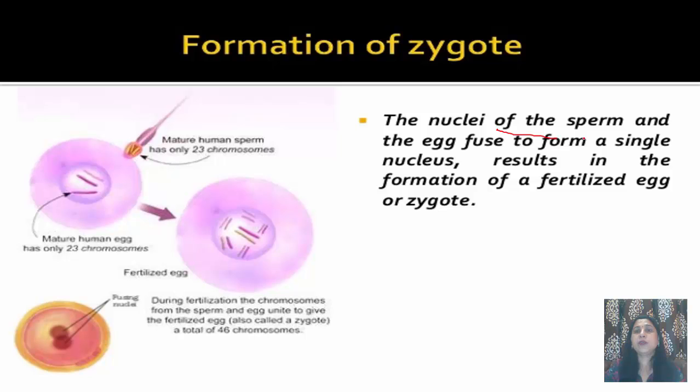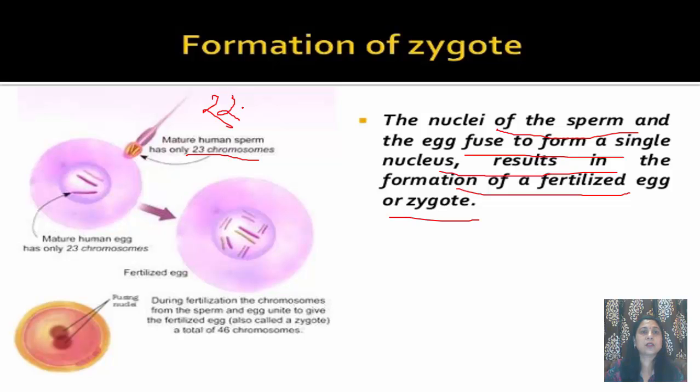The nuclei of the sperm and the egg fuse to form a single nucleus, resulting in the formation of a fertilized egg or zygote. Mature human sperm has only 23 chromosomes, as we have already studied, either 22 plus X or 22 plus Y.